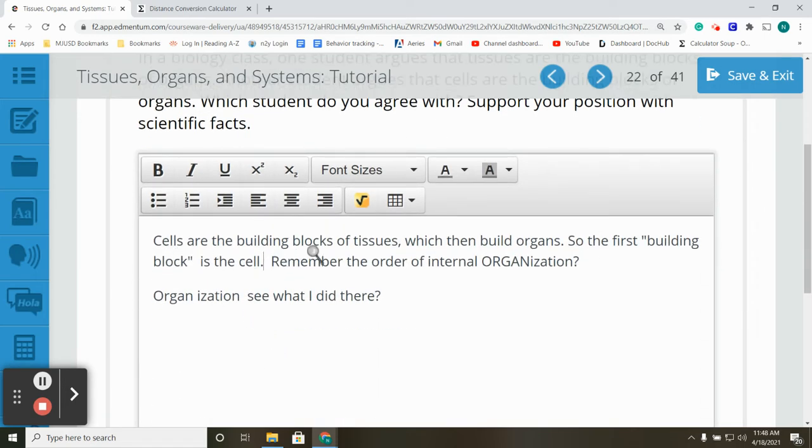Cells are the building blocks of tissues, which then build organs. So, the first building block is the cell. Remember the order of internal organization? Organization. See what I did there?